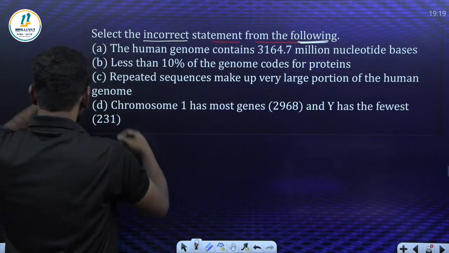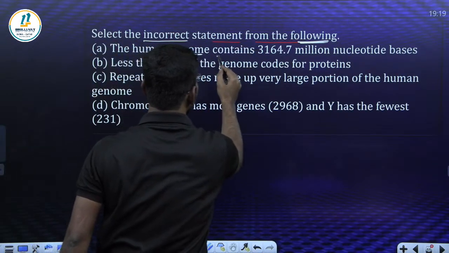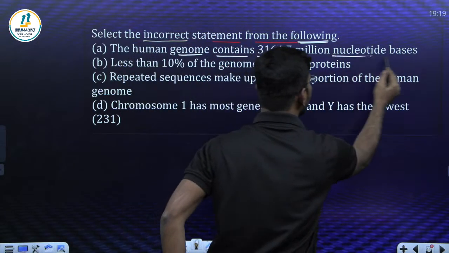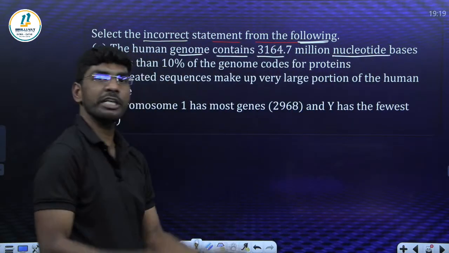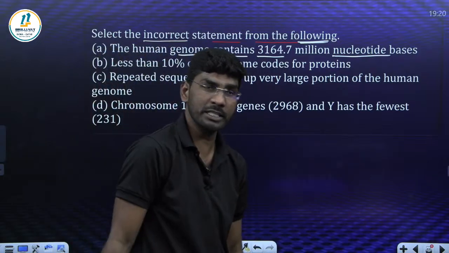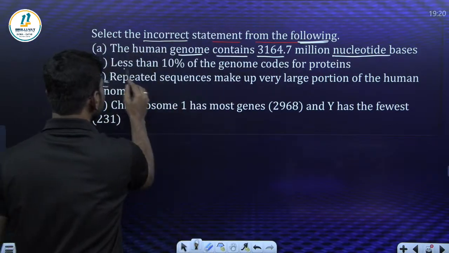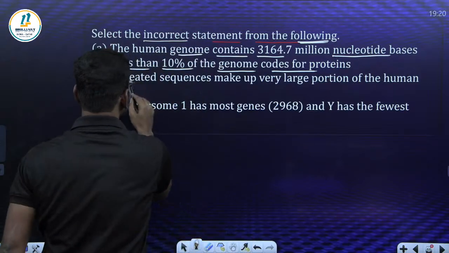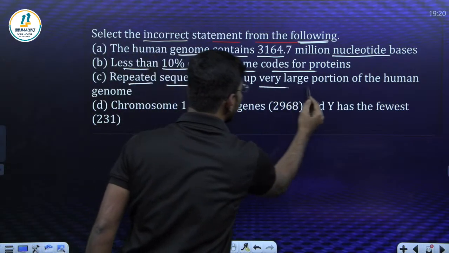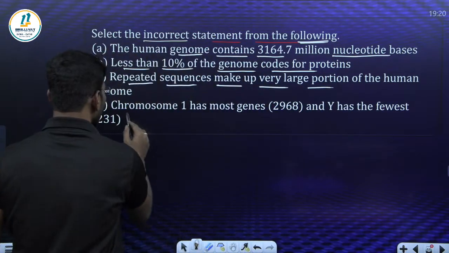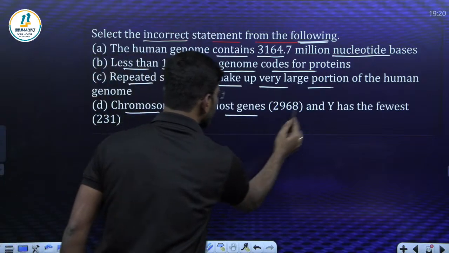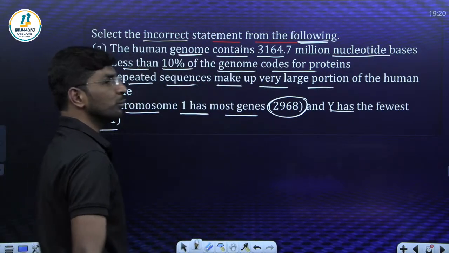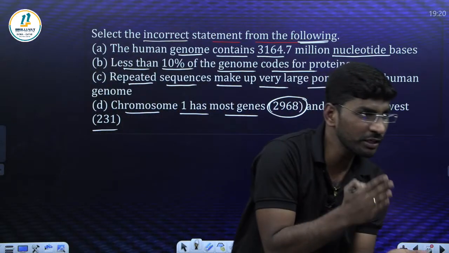What is given here? The human genome contains 3164.7 million nucleotide bases. That means 3.1 billion bases, right? Next, less than 10% of the genome codes for protein. Next one is given, repeated sequences make up a very large portion of DNA. Chromosome number 1 has the most genes, 2968. The Y chromosome has 231 genes. What is incorrect? Something is incorrect here.